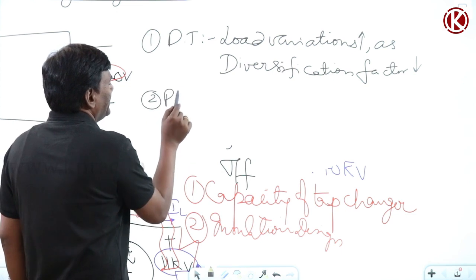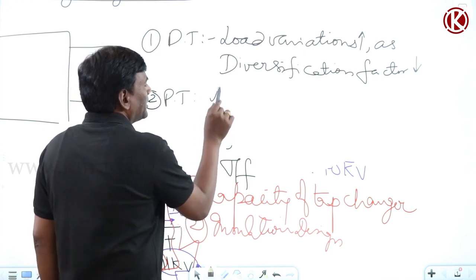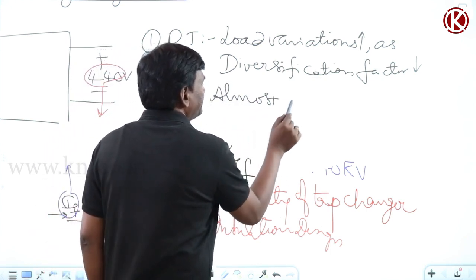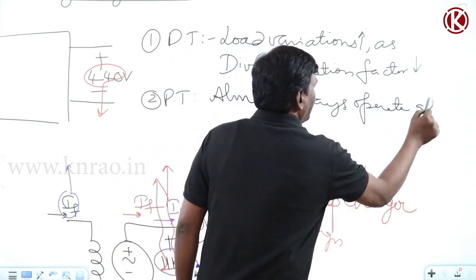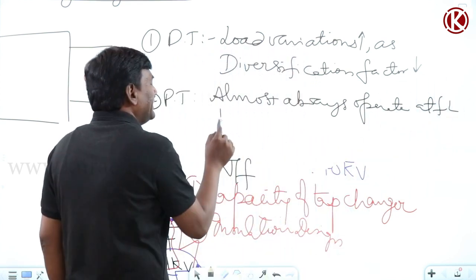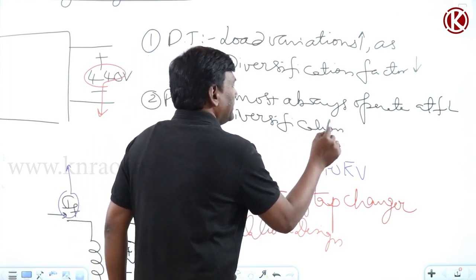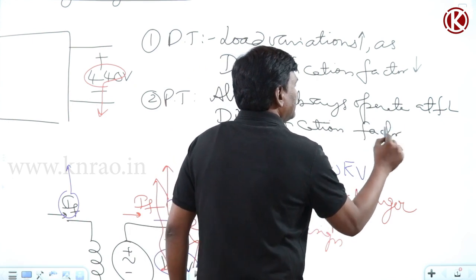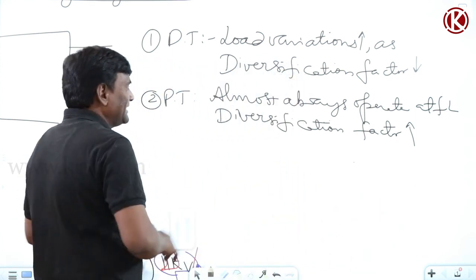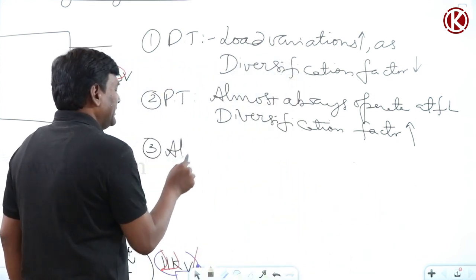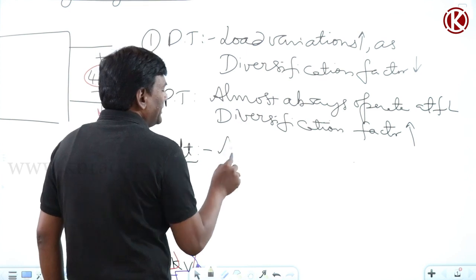Now next is the power transformer. Load variations are going to be very less. Our power transformer almost always operates at full load. Why? Because the diversification factor is high. Now if you think of an alternator, once it is connected with the national grid, under those conditions it is always operated at full load.